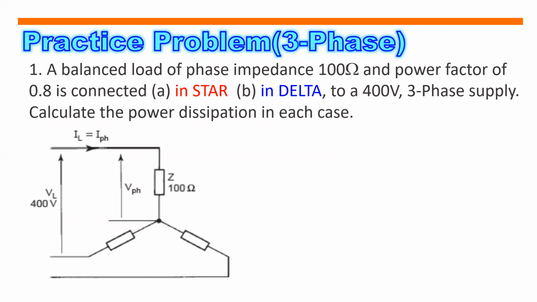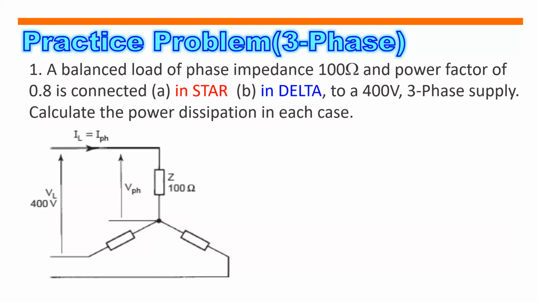So let's have a practice problem in three-phase. A balanced load of phase impedance 100 ohms and power factor of 0.8 is connected A in star, B in delta to a 400 volts three-phase supply. Calculate the power dissipation in each case.